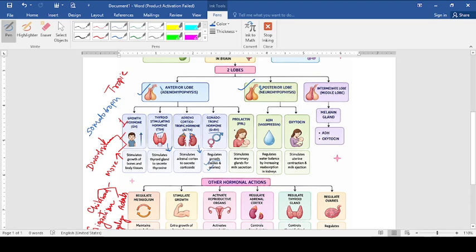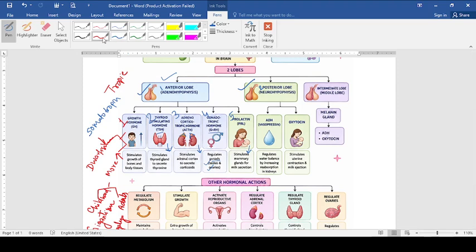Then we are going with the prolactin, PRL hormone. This hormone is responsible for milk formation in the female. Next, we have to discuss ADH. Now, these hormones what we have discussed, the first, second, third, fourth, and fifth, these 5 hormones we have discussed from the anterior lobe, that is adenohypophysis.